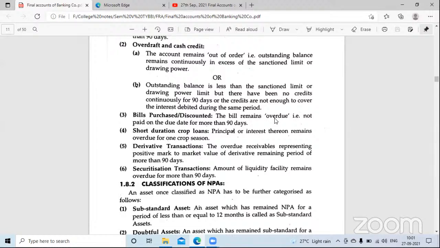If it crosses more than 90 days, suppose the bank goes to the customer and the customer is not paying the bank, and 90 days have passed, and still the customer is not paying. So the bank will wait for 90 days, but after 90 days, the bank will declare that particular bill that has been purchased by the bank as a non-performing asset. Are you guys understanding?